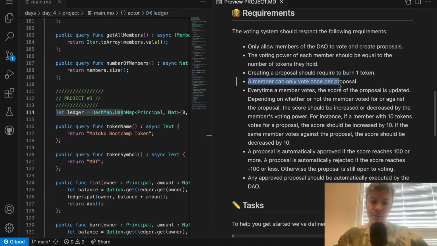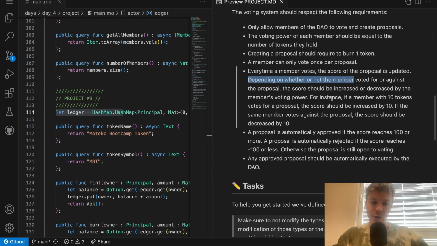A member can only vote once. Every time a member votes, the score of the proposal is updated. Depending on whether or not the member voted for or against the proposal, the score should be increased or decreased. For instance, if a member with 10 tokens votes for a proposal, the score should be increased by 10. If the same member votes against the proposal, the score should be decreased by 10.